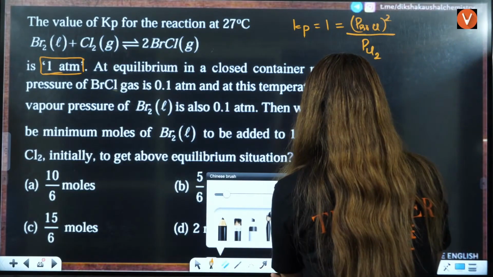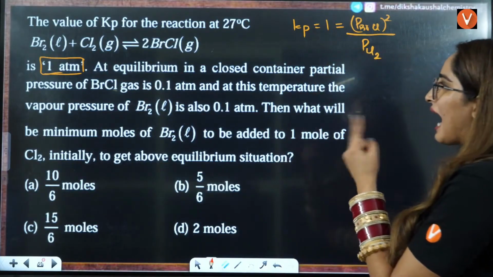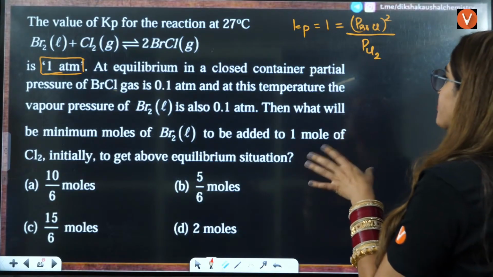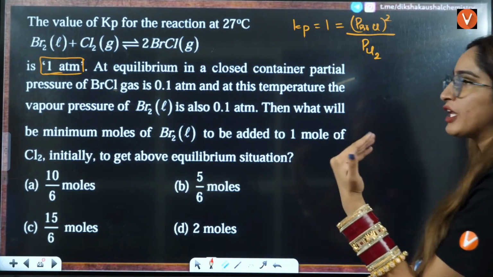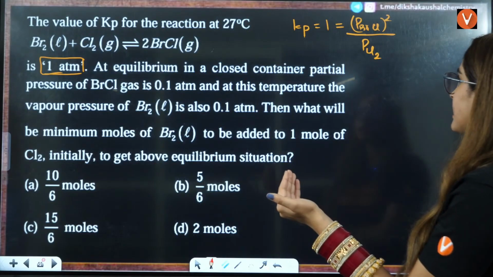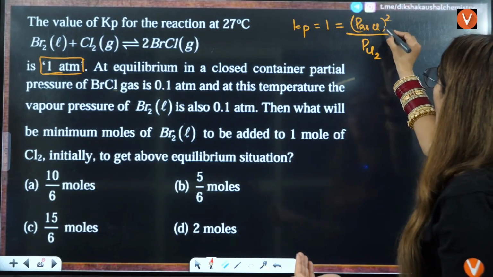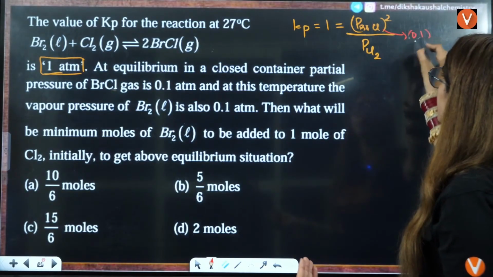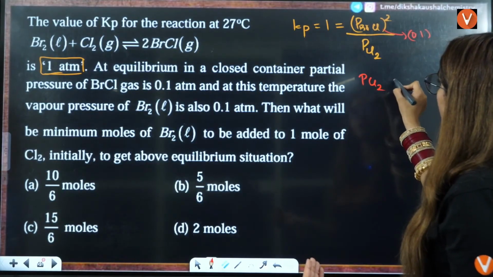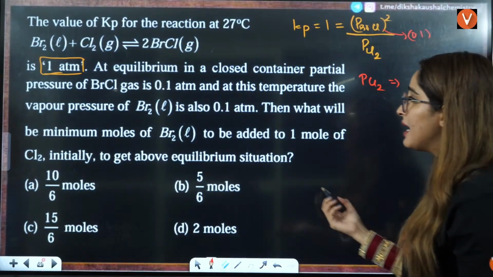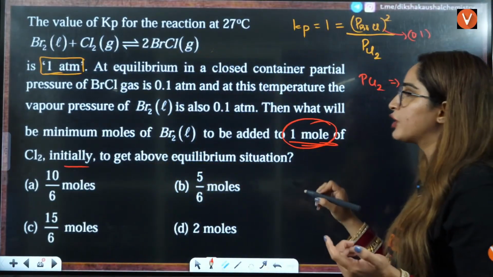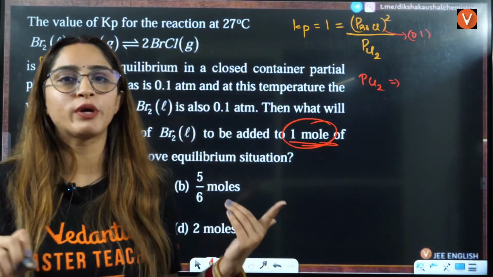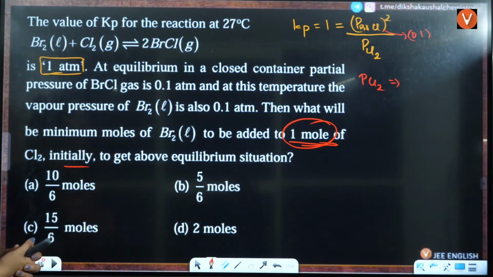Okay. Now they are saying at equilibrium BrCl is 0.1, right? And at equilibrium only we get the value of Kp. So if you put the value of this as 0.1, you can get the value of pressure of Cl2 at equilibrium. Initial is given to be 0.1. Initial is given to be 1. At equilibrium, you can calculate the pressure of Cl2, right?